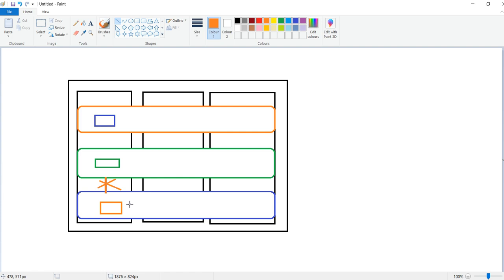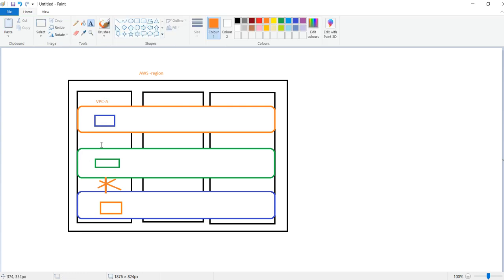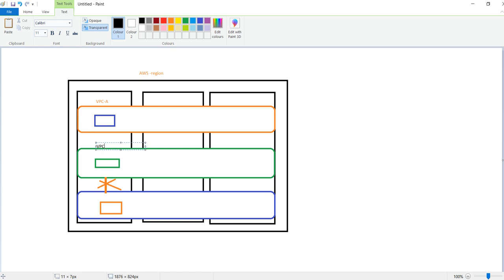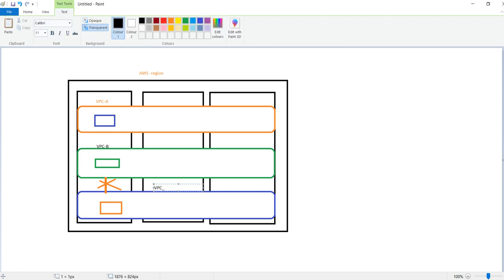And you can use the same IP address within this. Assume this is my AWS region, any one region. If you see yesterday's class, you will understand what is an AWS region. In this region I have created one logical layer, that is VPC A, and this is VPC B, and this is my VPC C.